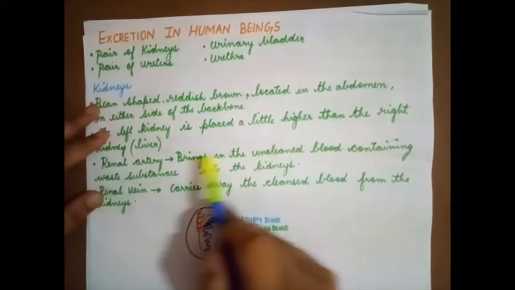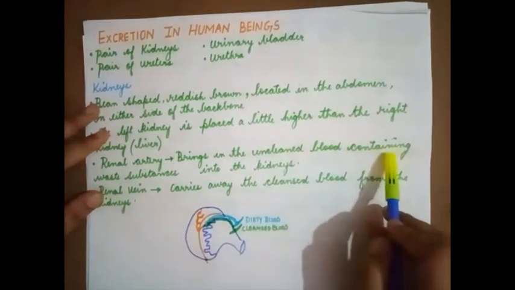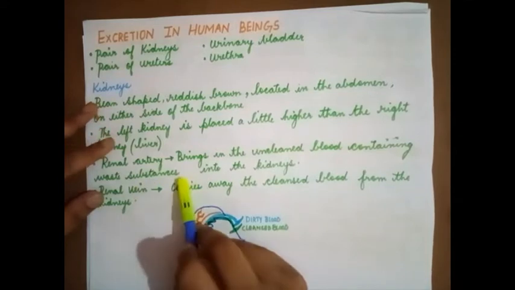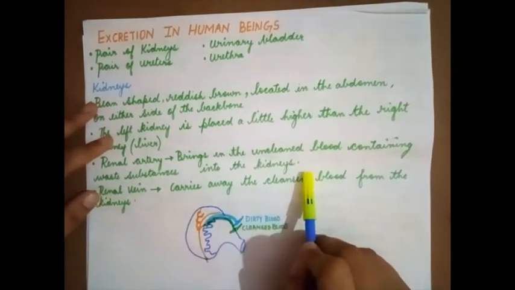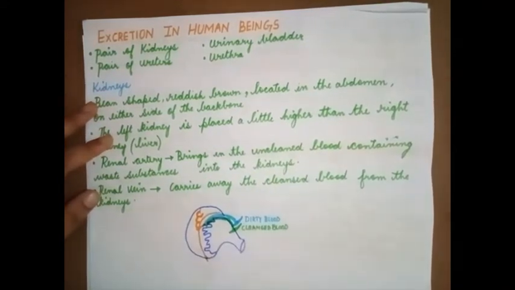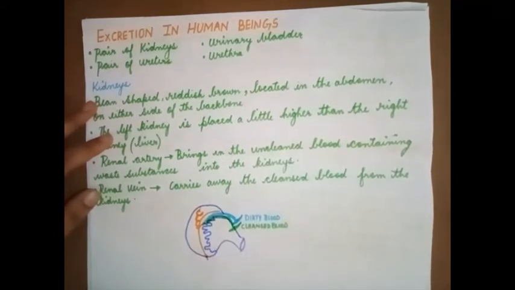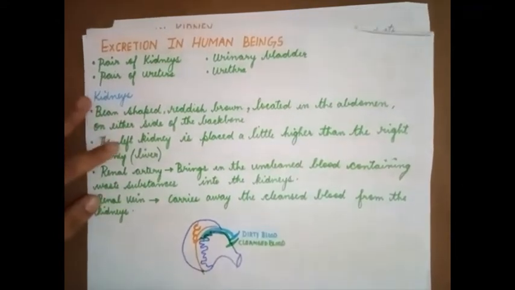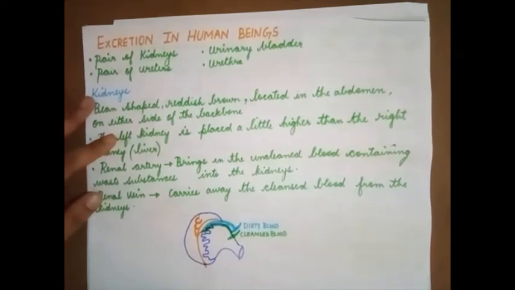Renal artery. It brings unclean blood containing waste substances into the kidney. So what does the renal artery do? It brings in unclean blood, which is nothing but blood with toxic substances such as urea and uric acid.